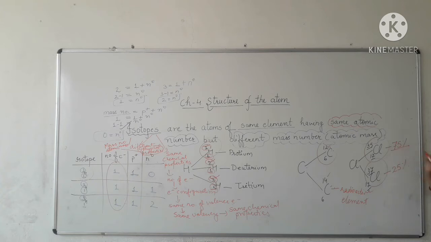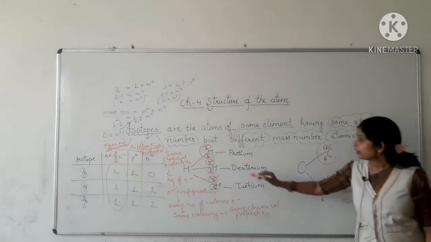So we cannot neglect 75%, it is a big amount, as well as we cannot neglect 25% also, because it is a considerable percentage which we cannot neglect.